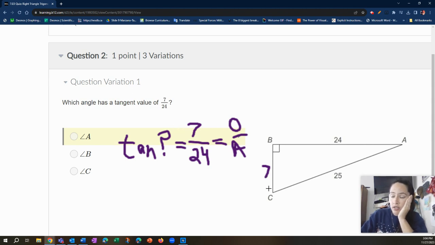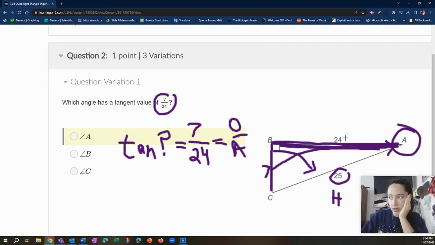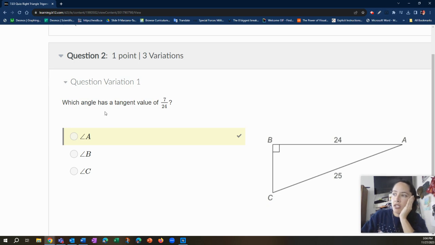Okay, well now, if you're okay with that, if B to C is 7, if this length is 7, that is the opposite. It's on the top of our ratio. So that side length is opposite angle A. 7 over 24, and then here's the adjacent side. Remember, we don't use the hypotenuse. This is always going to be H, the hypotenuse, because it's across from the right angle, and it's the longest side. 7 is shorter than 25, and 24 is shorter than 25. Okay, so again, let's take a look at the next variation.